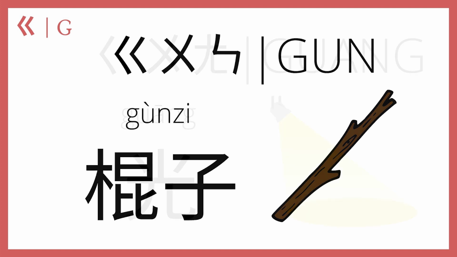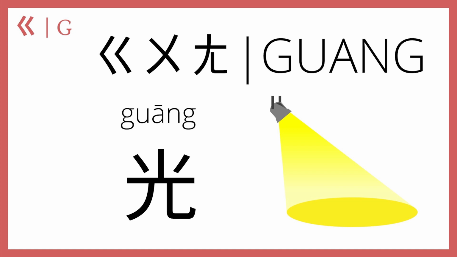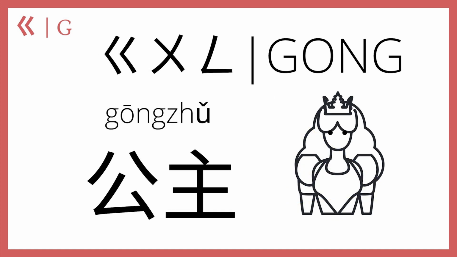And then we have ge plus u plus ang, which makes guang. And 光 means light. So 灯光 is another way to say light. 阳光 is sunlight. Anything with 光 is light. Then, ge plus u plus eng makes gong. Yeah, the 注音 is a little funky here, but just know that this is pronounced gōng, as in 公主, princess.